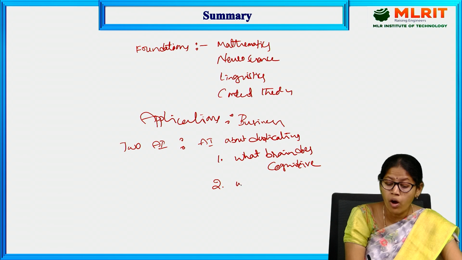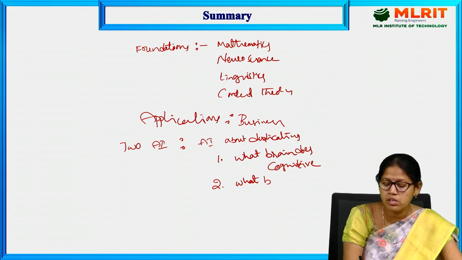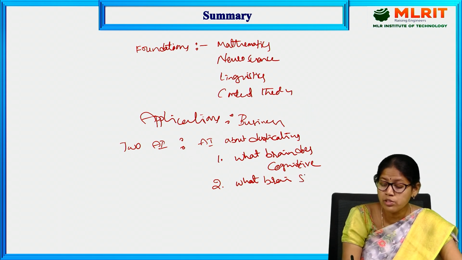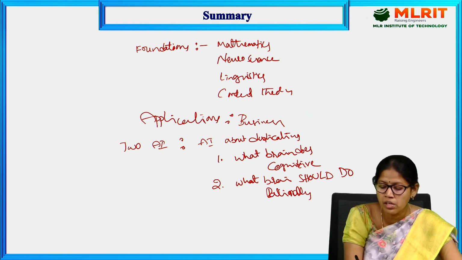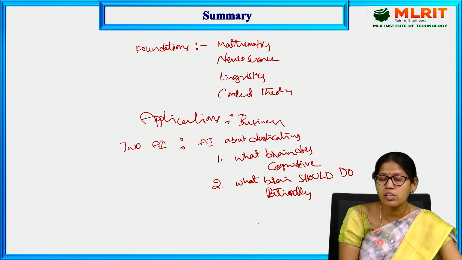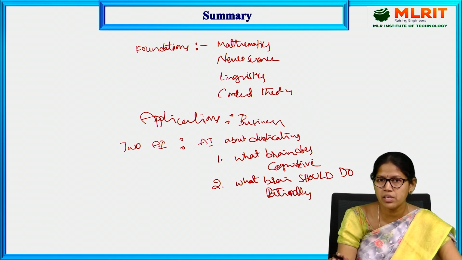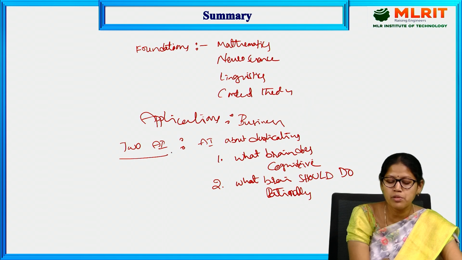Next, what the brain should do. Brain means human brain only. AI is about duplicating what the brain should do. This means rationally, without following the emotions of a human, logically, what kind of things it can do. It can do a lot, but we can do only some. By the thinking power of the human, we can do only limited things. That is the two views of AI.